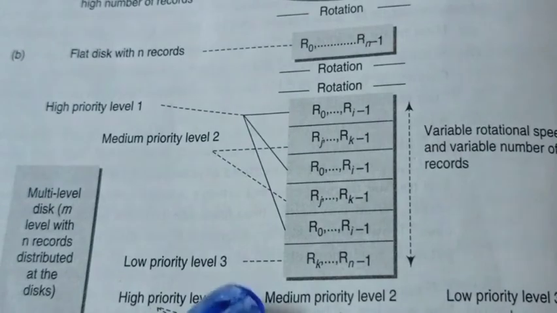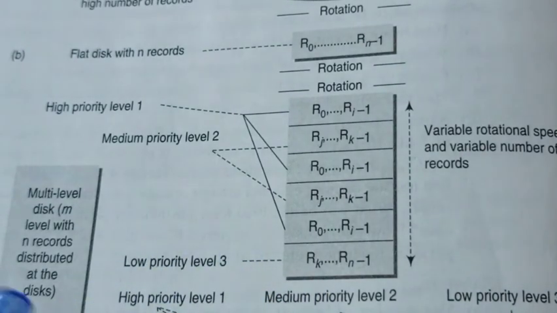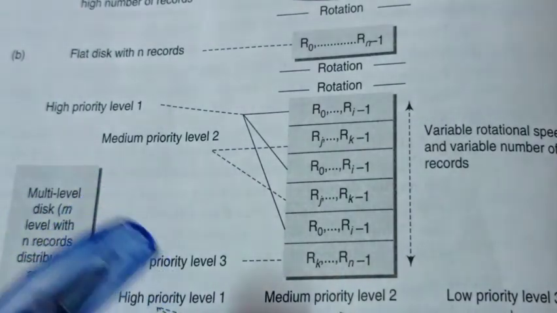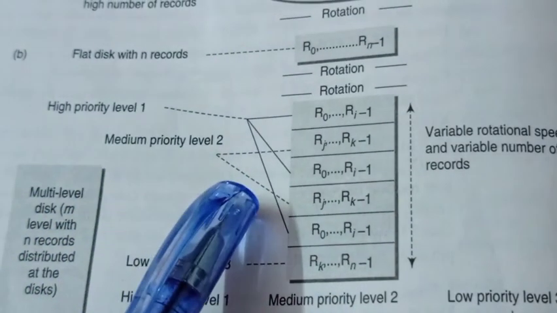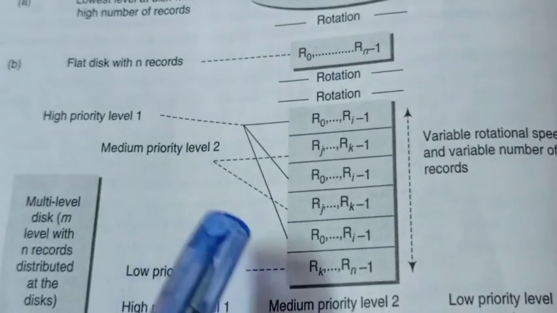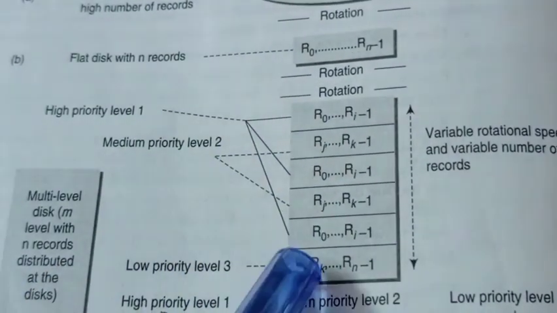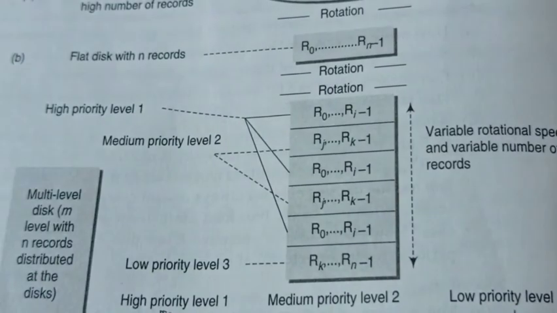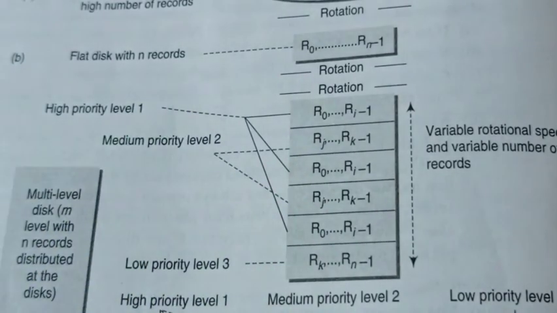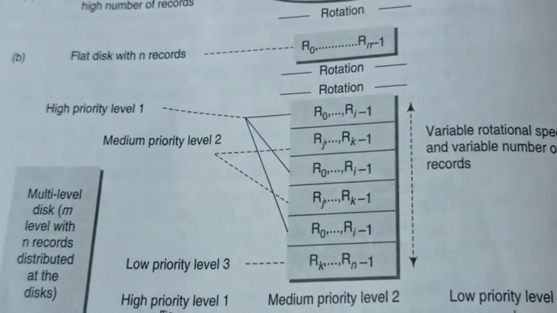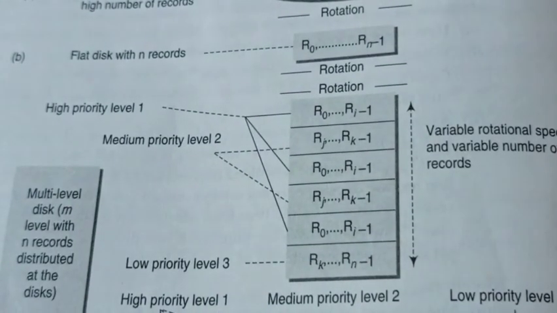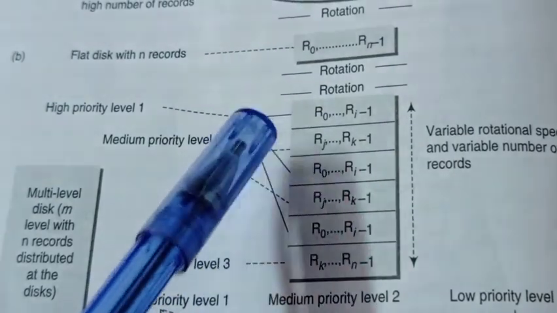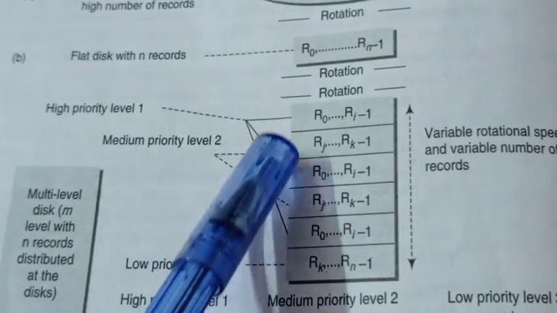In this multi-disk model, all the R records that need to be broadcast are stored on multiple circular disks from 0 to 360 degrees. The broadcast is structured as multiple disks of varying sizes, each spinning at various rates.